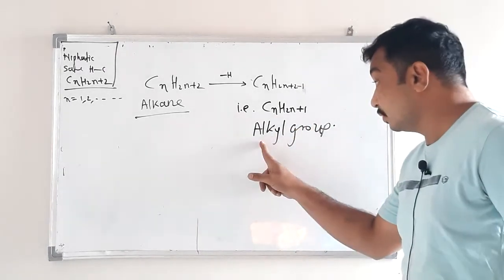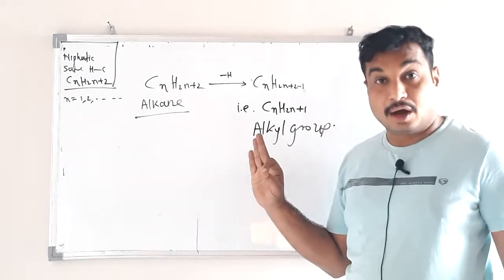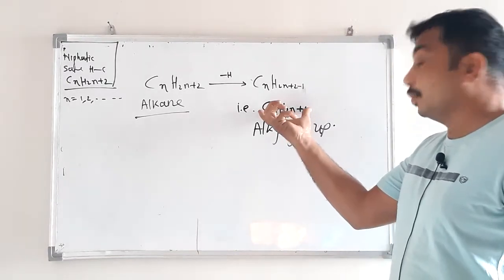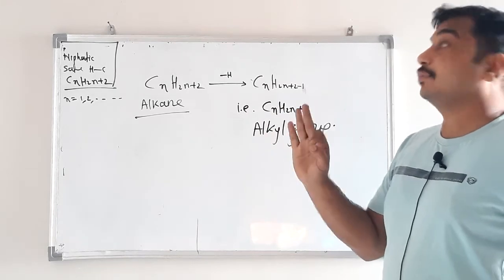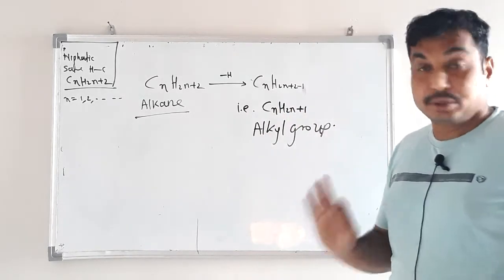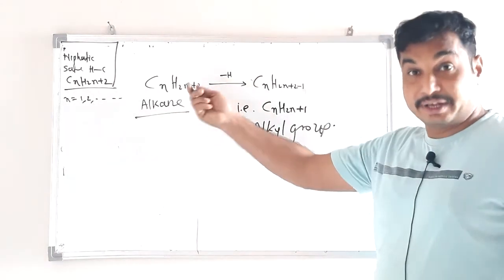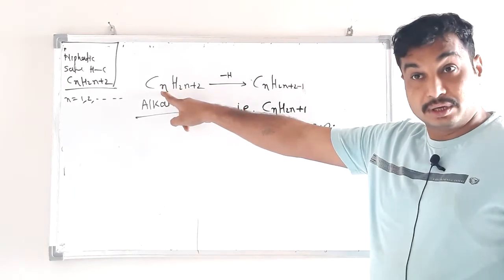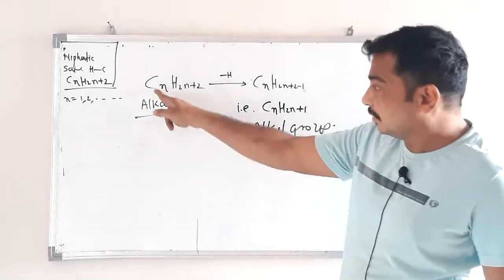How is the alkyl group obtained? It is just a group of atoms, and here one of the valencies of carbon is free because we have detached a hydrogen atom. We have taken out one of the hydrogen atoms from CnH2n+2. Therefore, after removing the hydrogen atom, the bond of that carbon atom is free.